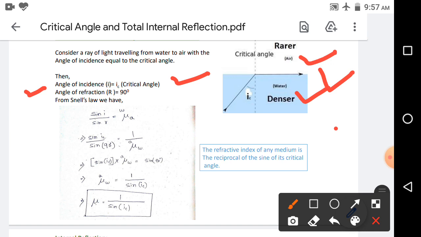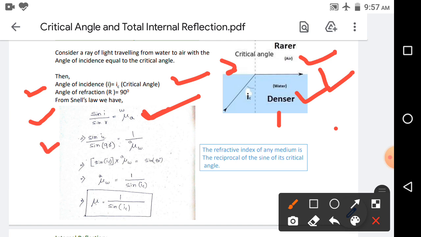Then from Snell's law we have sin i by sin r equals the relative refractive index of air with respect to water, because the ray of light is going from water to air, and here water is the first medium and air is the second medium. So we can write the relative refractive index of the second medium with respect to the first medium as the relative refractive index of air with respect to water.